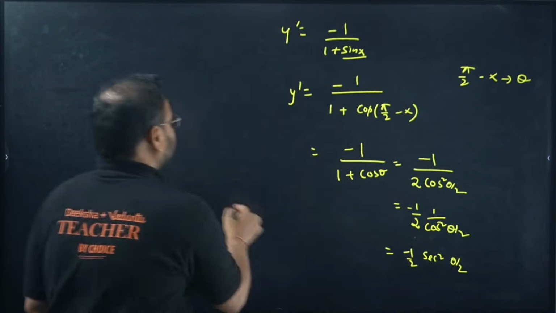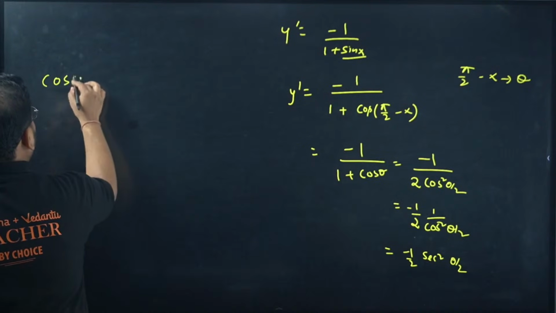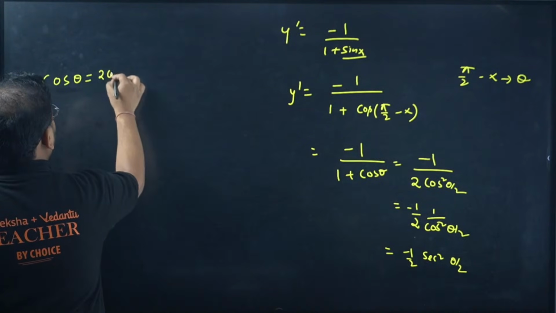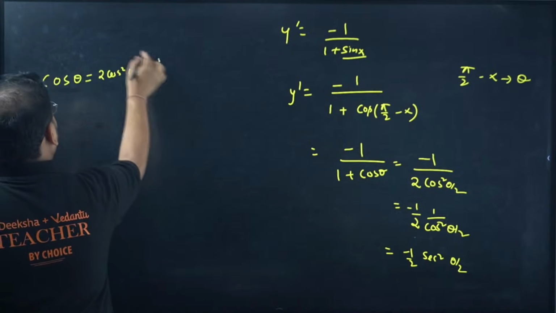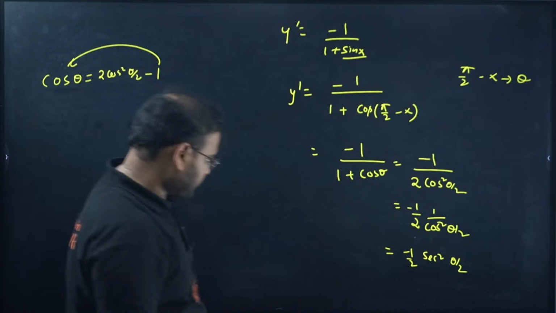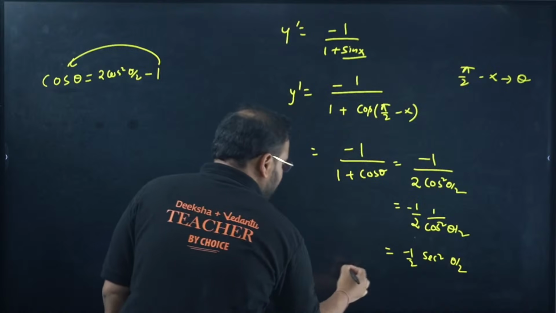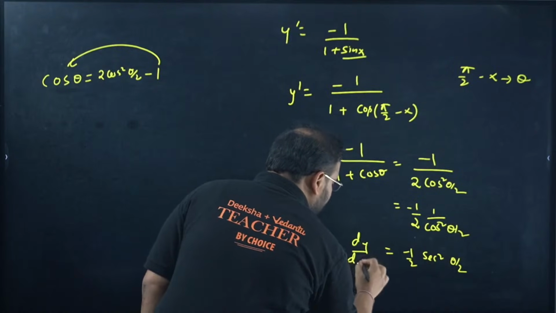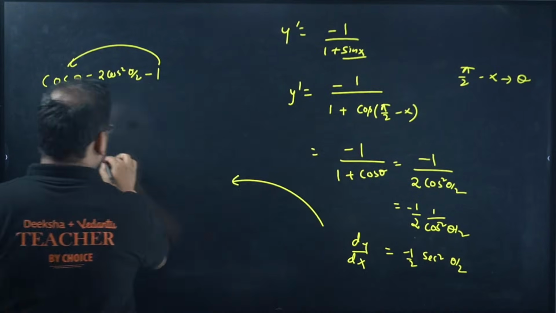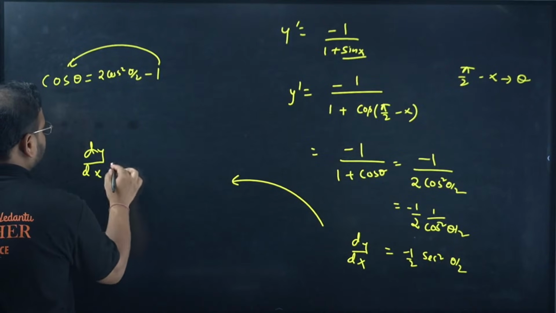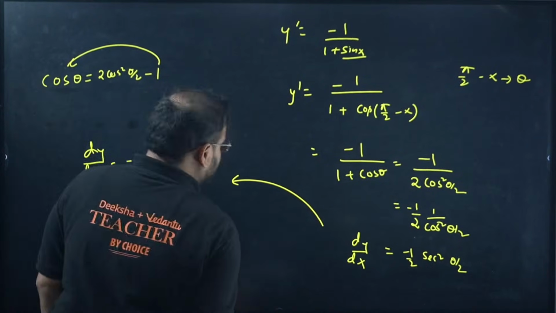The formula I'm using is this one: cos theta is equal to 2 cos square theta by 2 minus 1. This one was already here if you remember. Now check this out. This all is dy by dx. I'll put it back in the same variable form. dy by dx is minus 1 by 2, and we have sec square now.